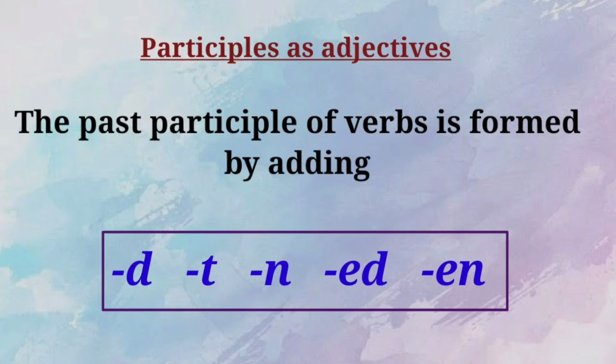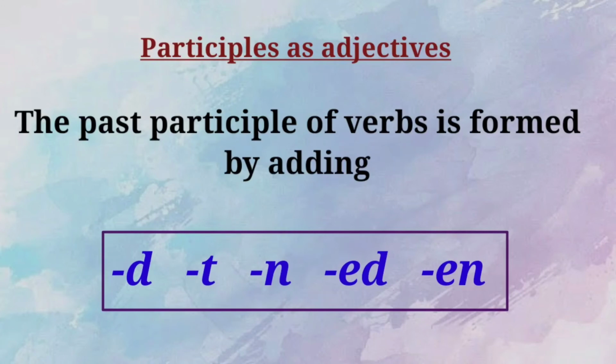What is the meaning of break? Yes, break means to smash, right? So, break here is a verb. It is a main verb. So, what is the past form of the verb break? Yes, it is broke. B-R-O-K-E. Then what is the past participle? Yes, broken. B-R-O-K-E-N. We have added only the letter N to change the past tense of the verb into the past participle of the verb.